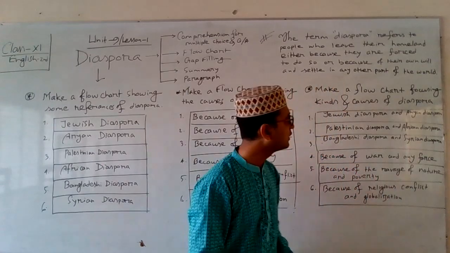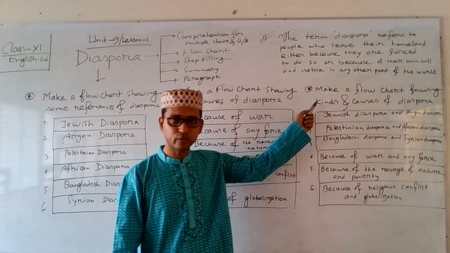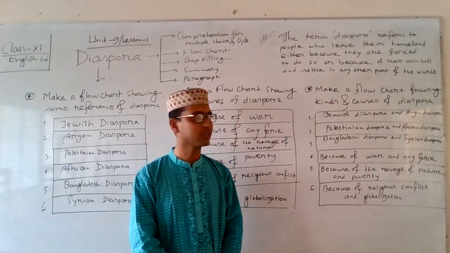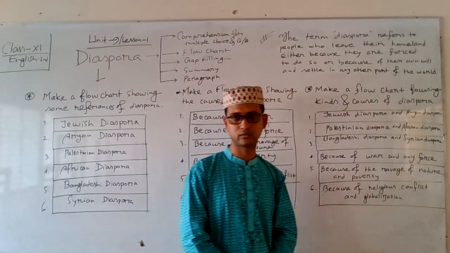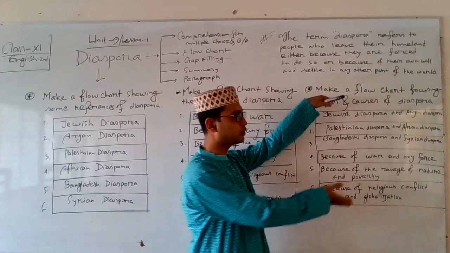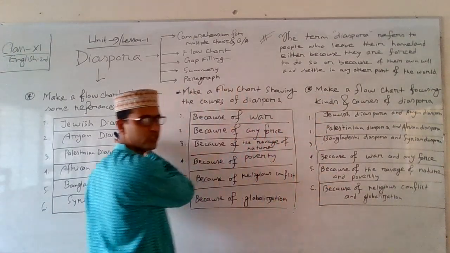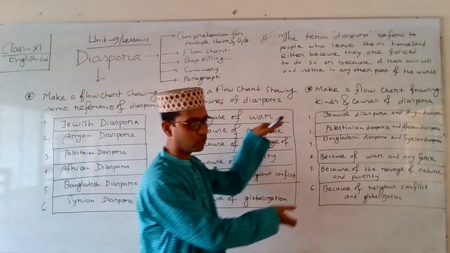Students, if the question is formulated in that way, make a flowchart focusing on kinds and causes of the diaspora. This is the combination of this and that question. How will the answer be?